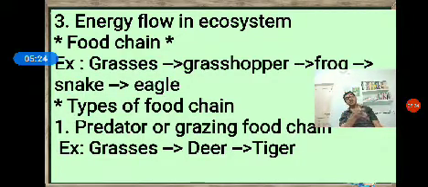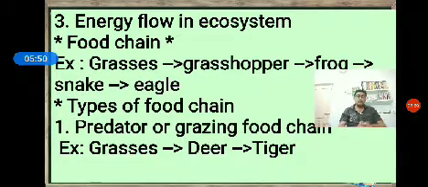Such chemical energy is transferred to the grasshopper. The same chemical energy is again transferred to the frog because the frog eats the grasshopper. Then the snake eats the frog, and again the energy is transferred. The eagle eats the snake, so the energy is transferred from snake to eagle. Likewise, energy flows from one group of organisms to another group of organisms.